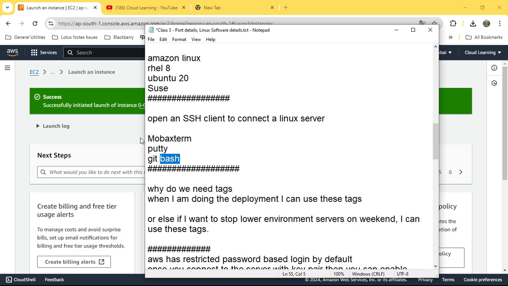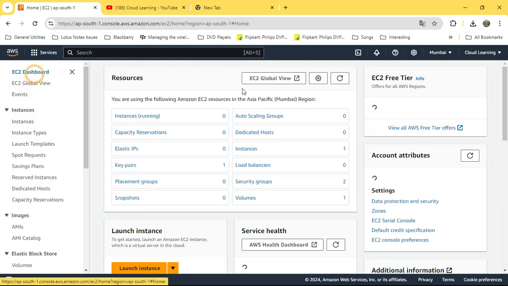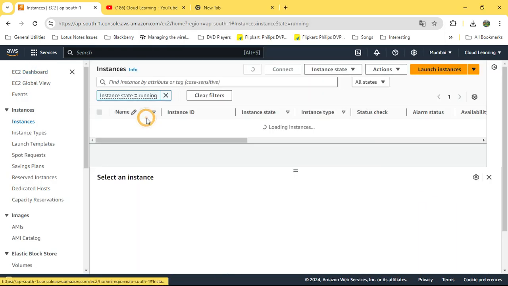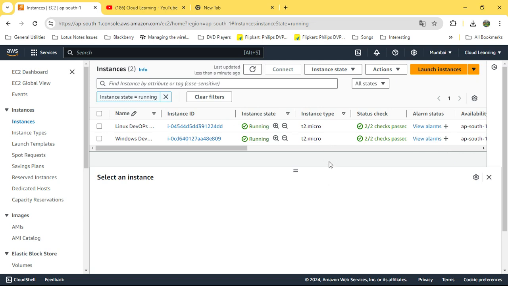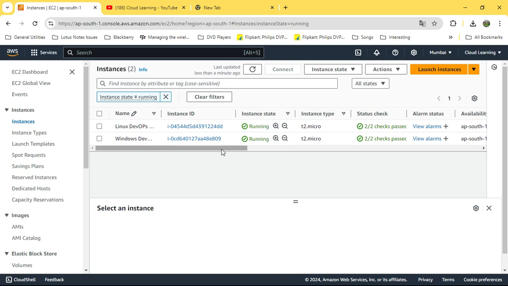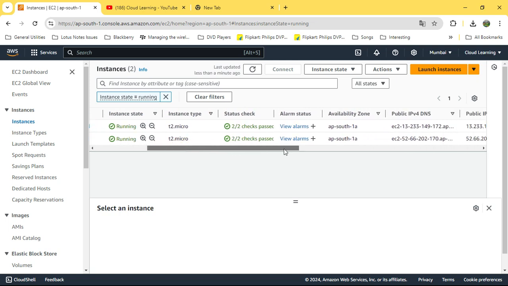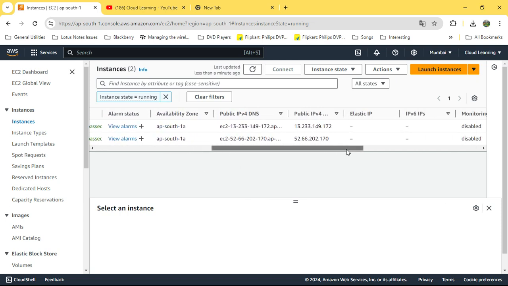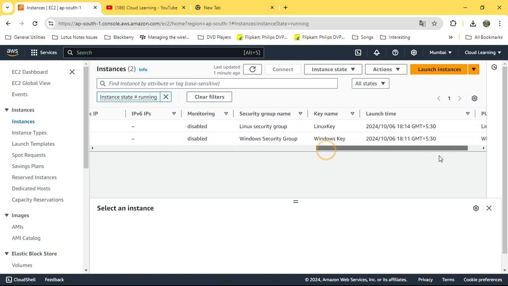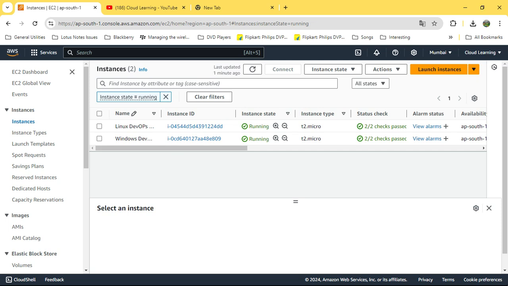Okay, so we are good. Hopefully our machines are also ready. Let's see how it is going. Okay, so two machines are ready, 2/2 checks have passed. Both machines are ready. Now you can see that it is giving me public IP addresses as well. So you can see the IP address there, and we will now see how to connect to that machine.